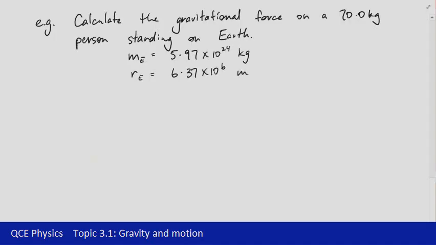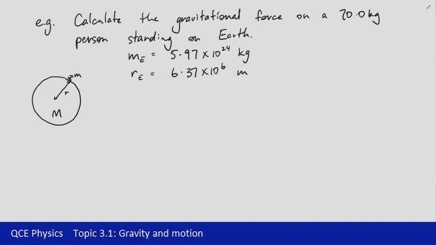So this is now a situation where we're looking at, say, the Earth positioned here. We've got a person that's standing on the Earth, and we know that their mass is 70 kilograms, so we'll call that mass lowercase m. Mass of the Earth will be capital M, and then we need to know the distance between them, which is basically just the radius of the Earth itself.